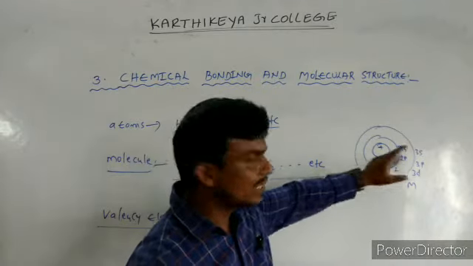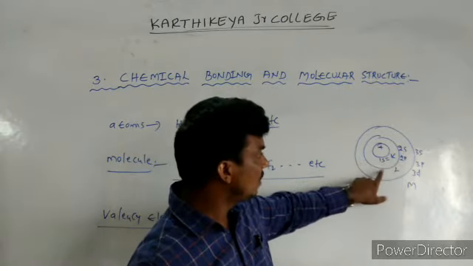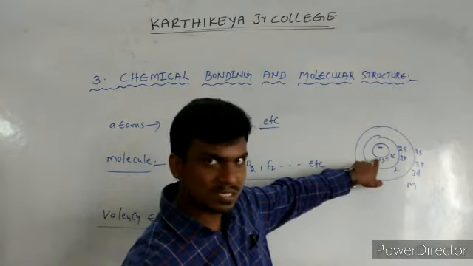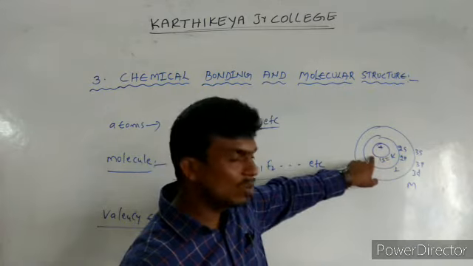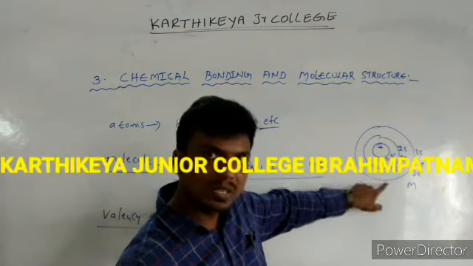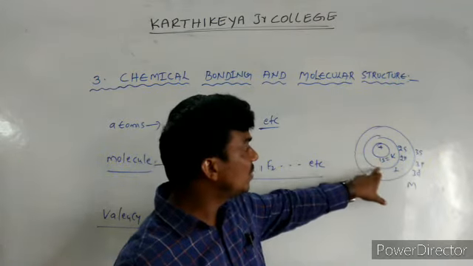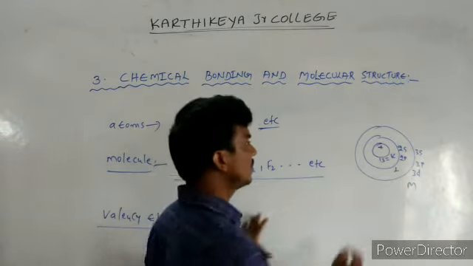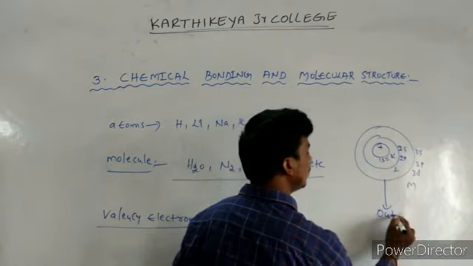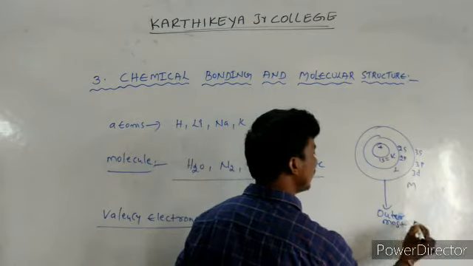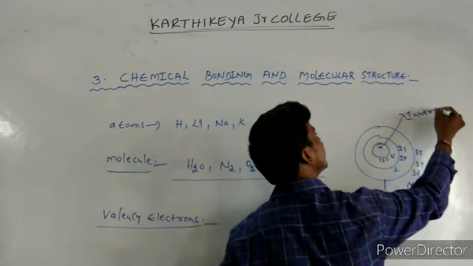This first small circle is n equal to 1, the second is n equal to 2, and the third is n equal to 3. Compared to 1 and 2, the third is outer. So this is the outermost shell, and the first two are the inner shells.